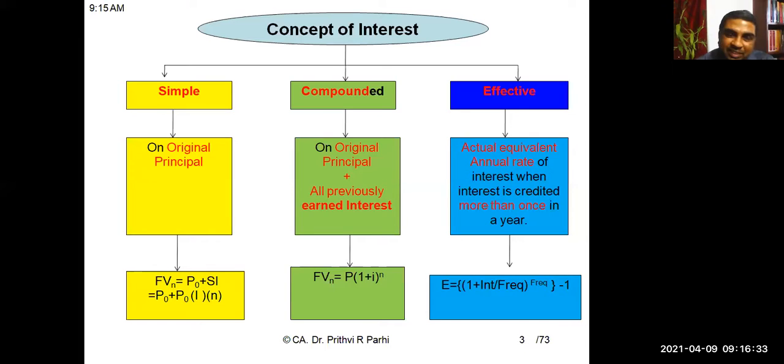Suppose interest is credited on monthly basis, then what will be the effective rate of interest on annual basis? That is what we calculate. There is a formula to calculate effective rate of interest. Are you seeing all these formulas?